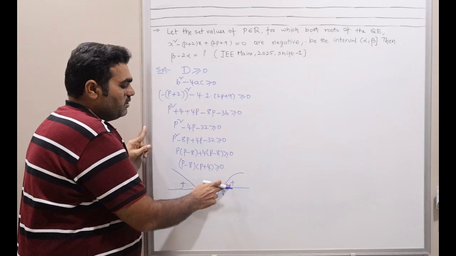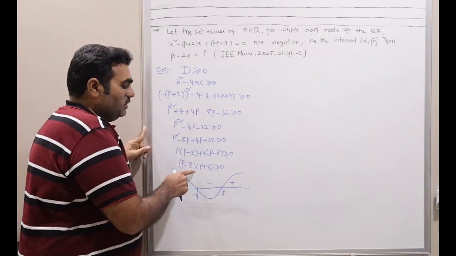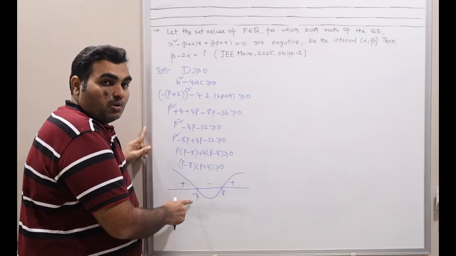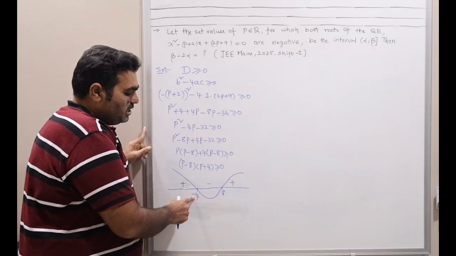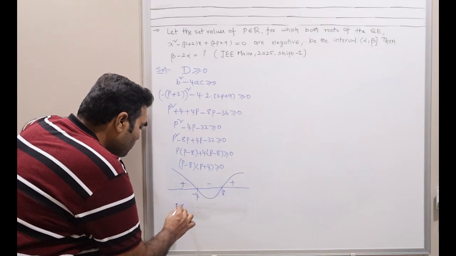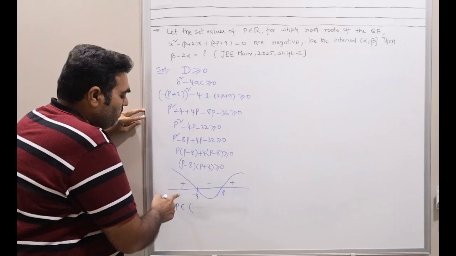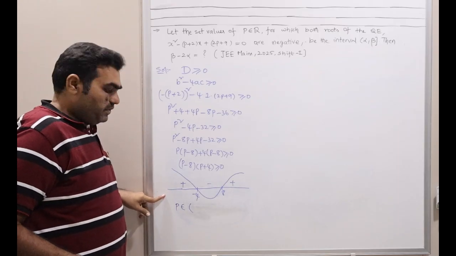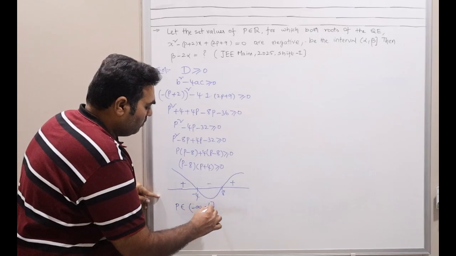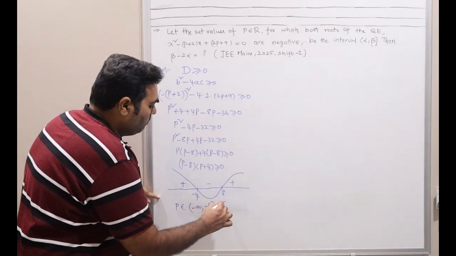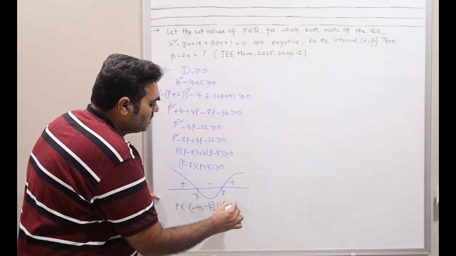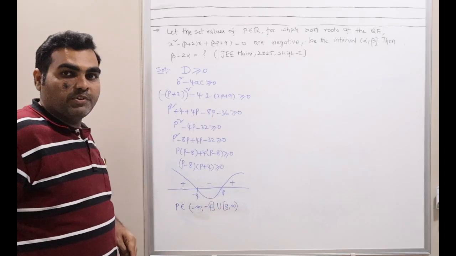Since we have greater than or equal to 0, we can consider closed intervals for these edges, minus 4 and 8. Now let me write p belongs to from minus infinity to minus 4, closed interval, union 8, closed interval, to plus infinity. This is one condition we got.